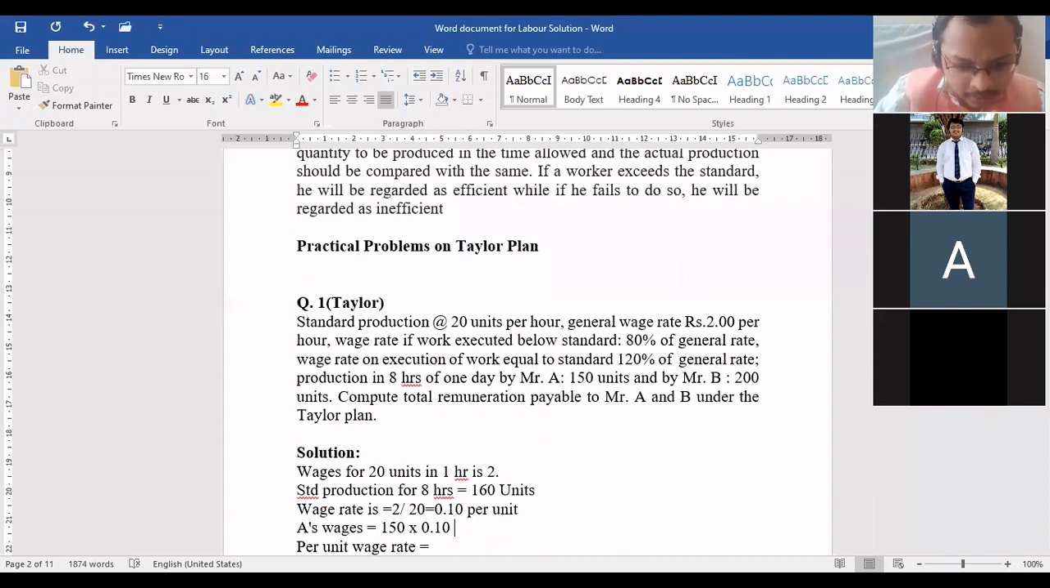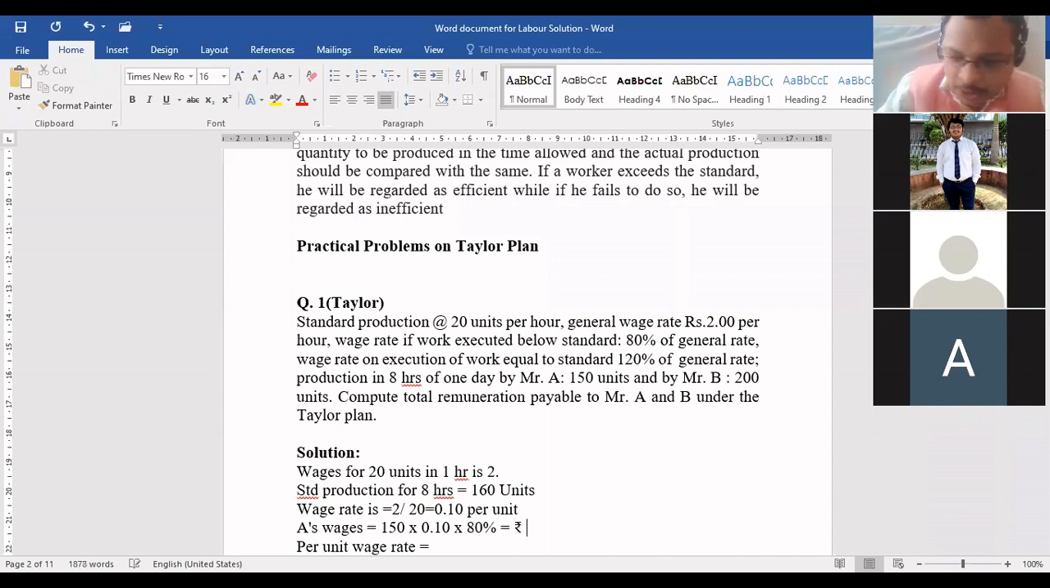Okay? And is Mr. A efficient or inefficient, beta? Inefficient, because our standard production, see here, every worker is supposed to produce 160 units in 8 hours and Mr. A has produced 150 units. I hope you are understanding. So, he will get only 80%. Calculate and tell me. It is rupees 12. So for Mr. A, wages is rupees 12, for 8 hours. For 150 units, he will get only rupees 12.